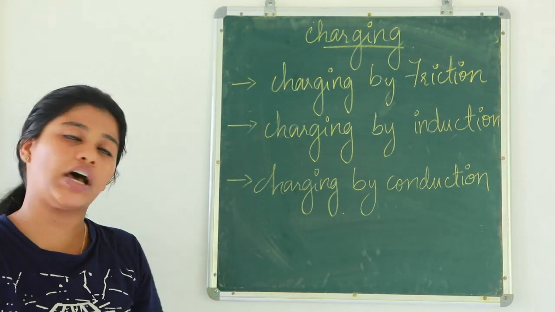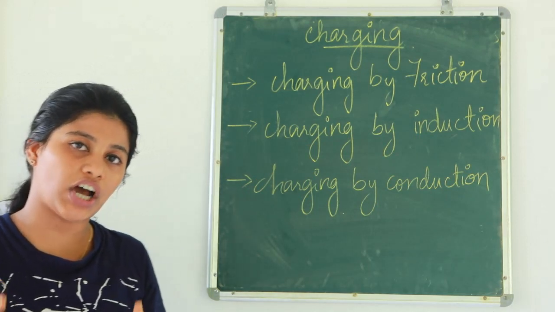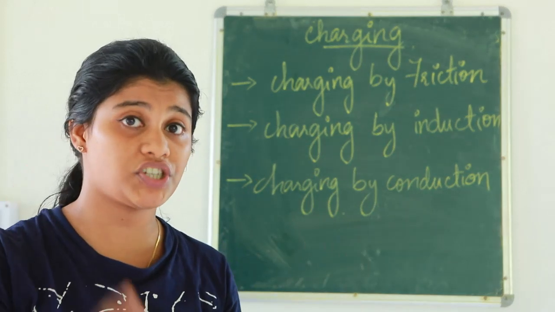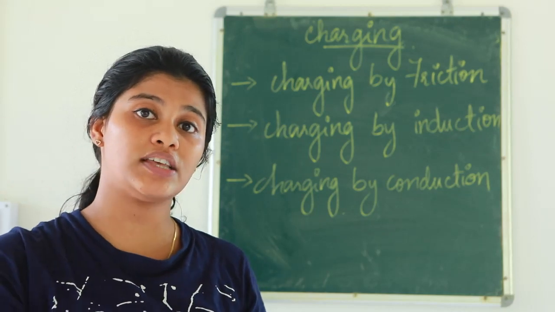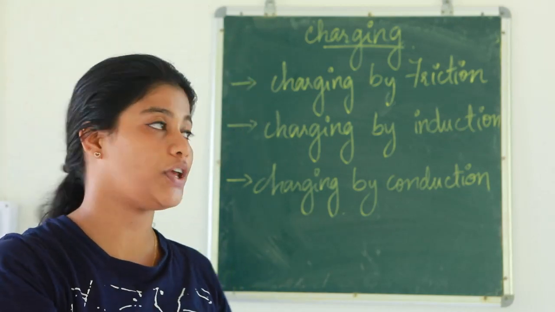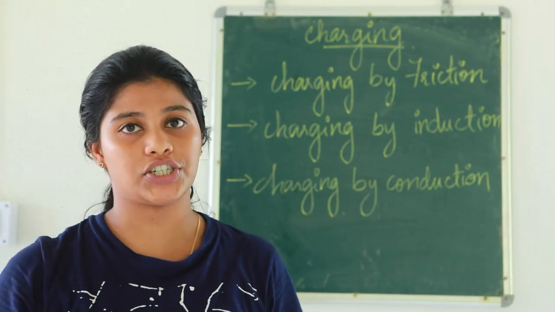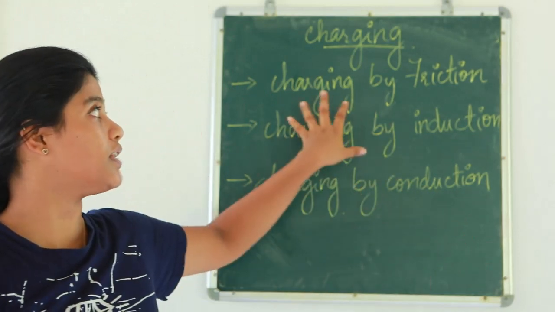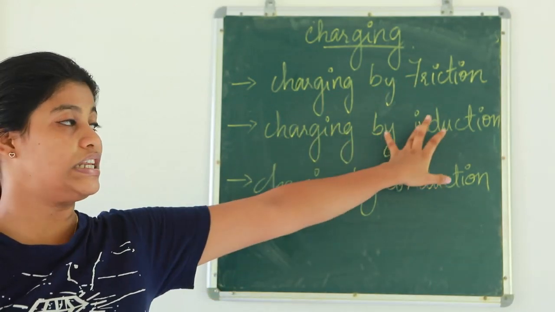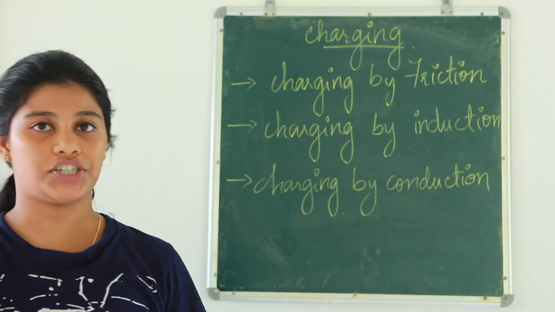Then the last one is charging by conduction, that is bringing a charged body to an uncharged body by touching it, so that the charge gets transferred to the uncharged body. So these are the 3 main types of charging: charging by friction, charging by induction and charging by conduction. Hope you understood the video.